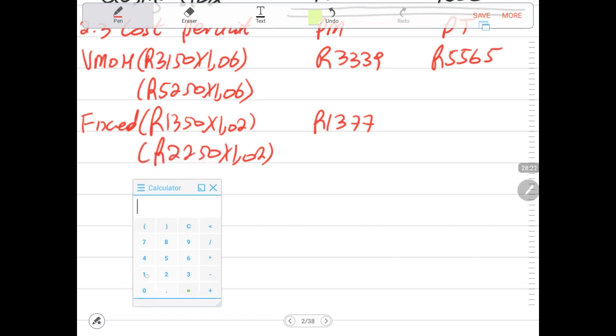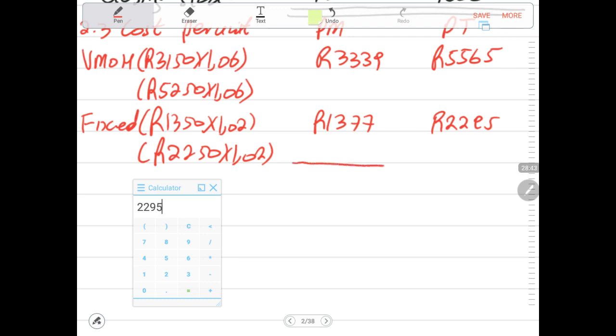Another one is 2,250 times 1.02. This gives us 2,295. If you want, you can write this one here and this one here. I just prefer to put them in the same line.